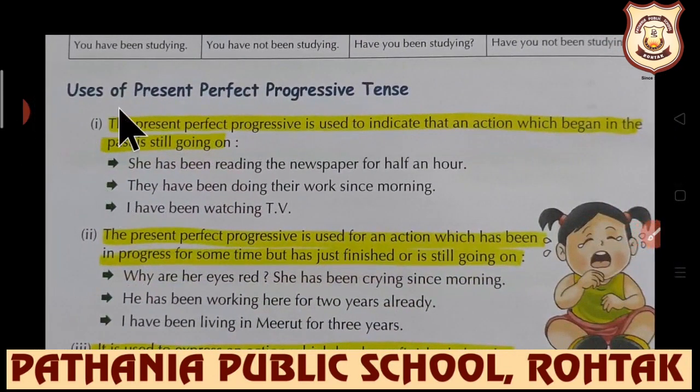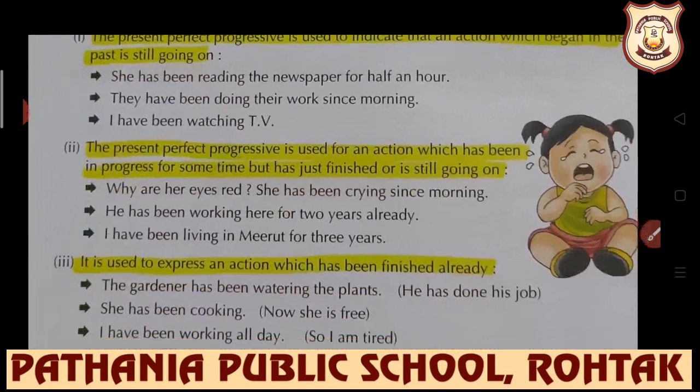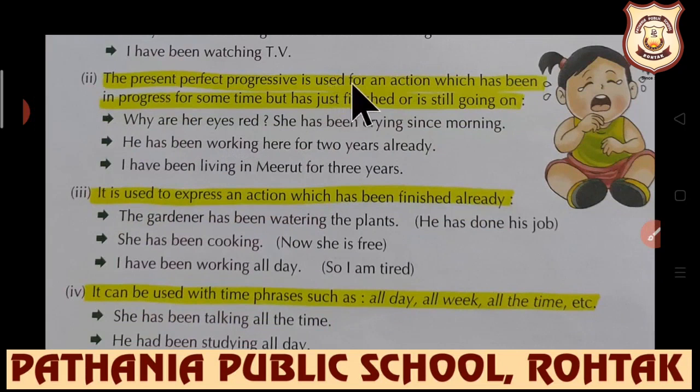The first use: the present perfect progressive is used to indicate that an action which began in the past is still going on. He has been reading the newspaper for half an hour. He is reading at the time of speaking, but he started reading earlier. Earlier means the past time. So the same definition, same use is there. The present perfect progressive is used to indicate that an action which began in the past and is still going on.